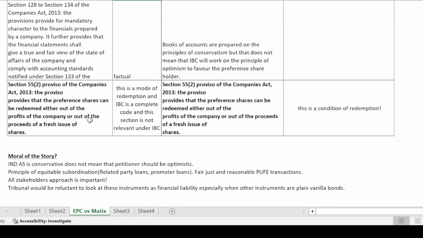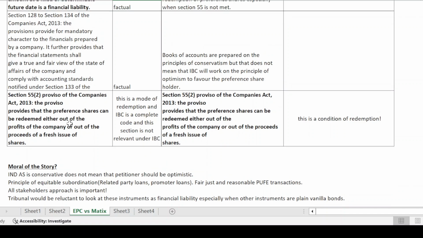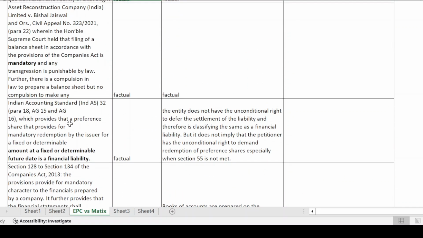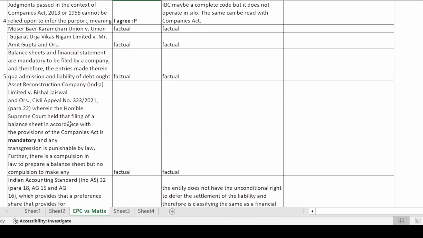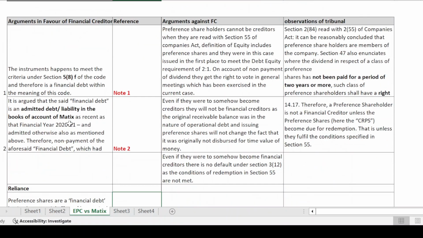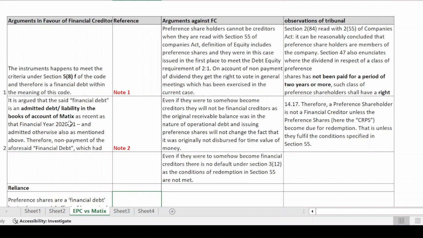It is just a mode of redemption, which means that even without complying with these two provisions, there would still be a default under section 3 clause 12. So this is the general argument that is being made by the petitioner, and on the basis of this argument, they say that we have a case under section 7 of the IBC. Now, what are the arguments that have been proposed by the respondent?